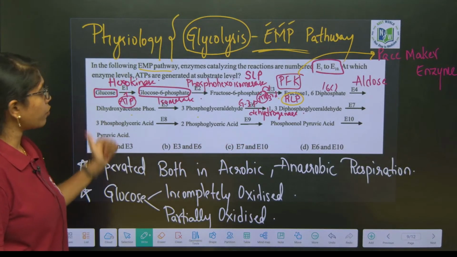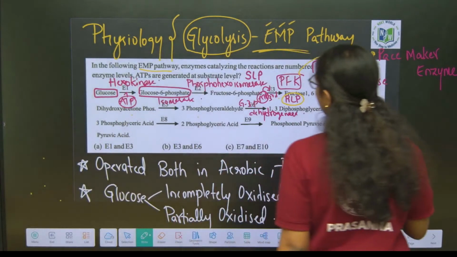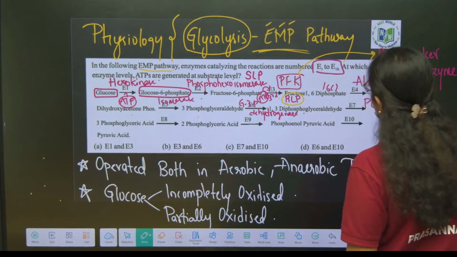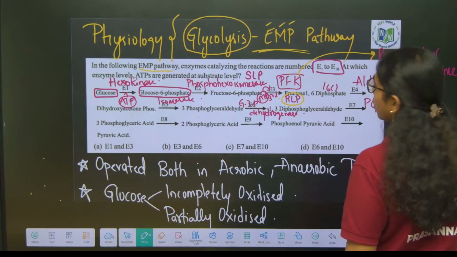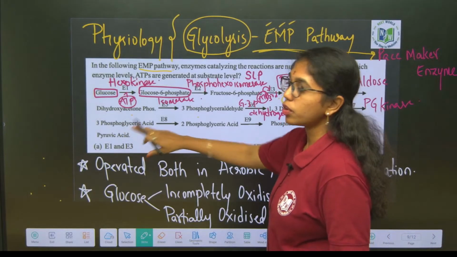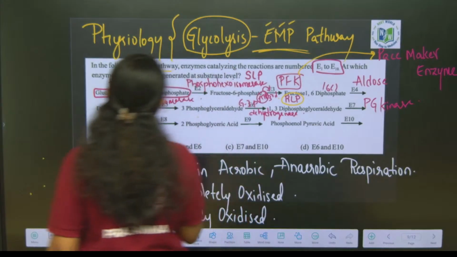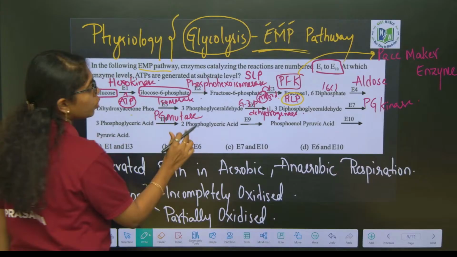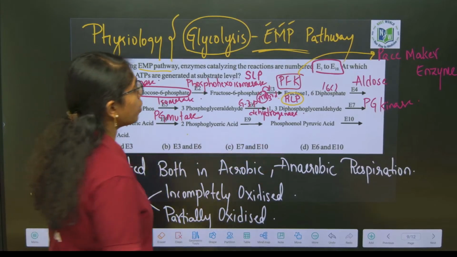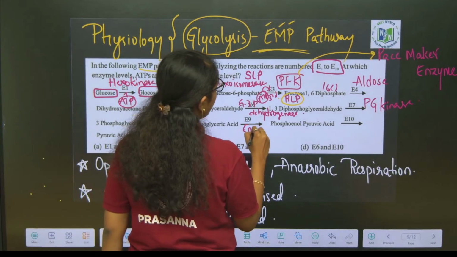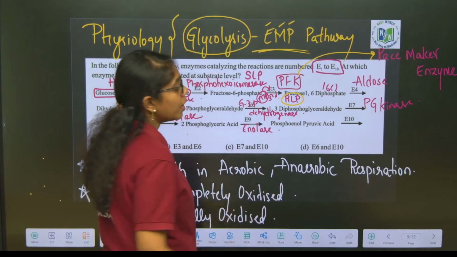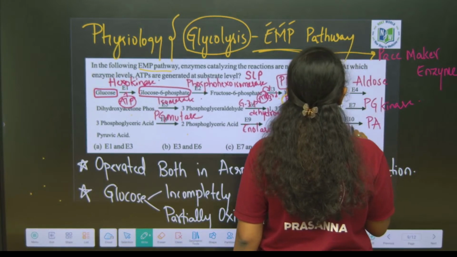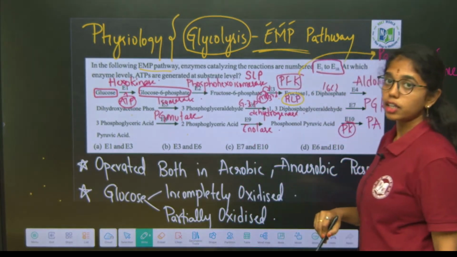Now, 1,3-bisphosphoglyceric acid to 3-phosphoglyceric acid is catalyzed by the enzyme phosphoglycerate kinase. 3-phosphoglycerate to 2-phosphoglycerate is by the enzyme phosphoglycerate mutase. 2-phosphoglycerate to phosphoenolpyruvate is by the enzyme enolase. Lastly, from PEP to pyruvic acid, the last enzyme is pyruvate kinase. Clear, right? Understood all the enzymes?